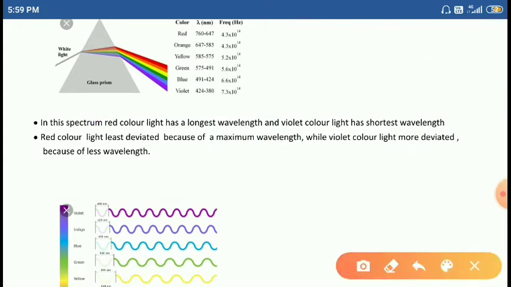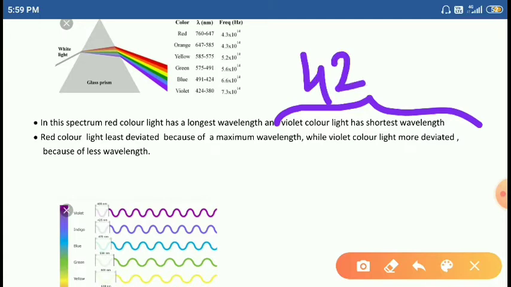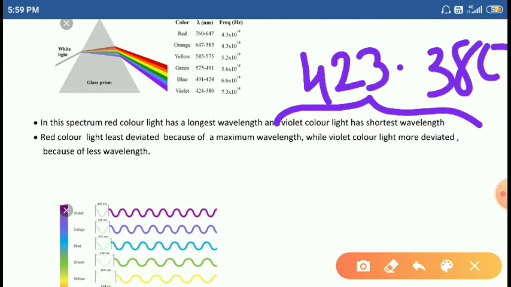And violet is the shortest wavelength, because violet has the range 423 to 380.